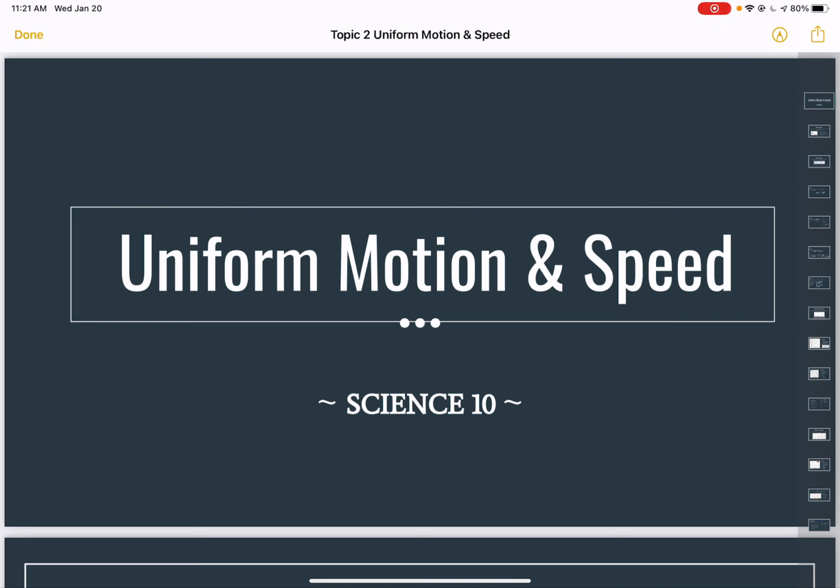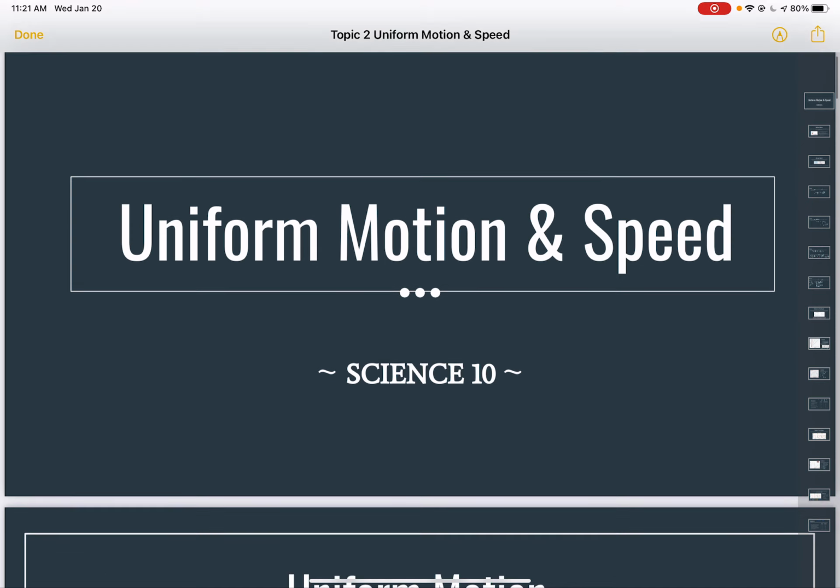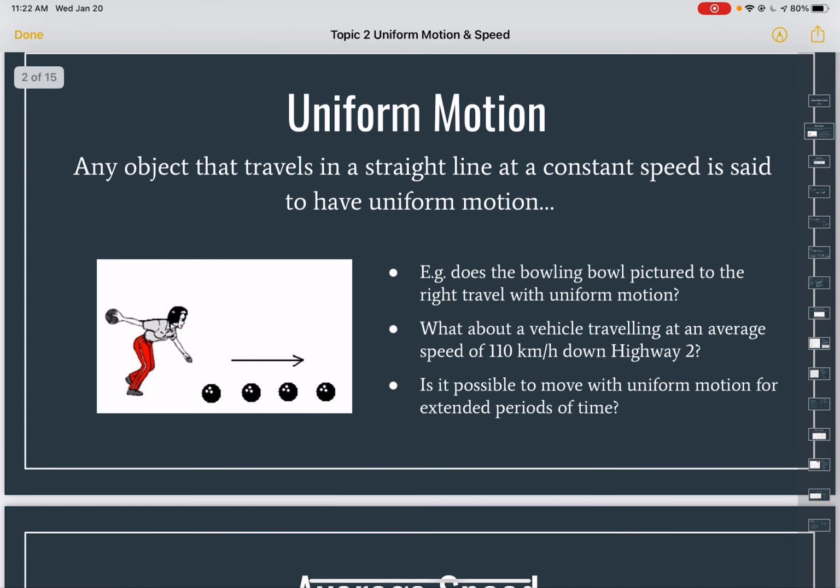All right, this is our topic 2, and this is on uniform motion and speed. So it says any object that travels in a straight line at a constant speed is said to have uniform motion. Does this bowling ball pictured to the right travel with uniform motion?